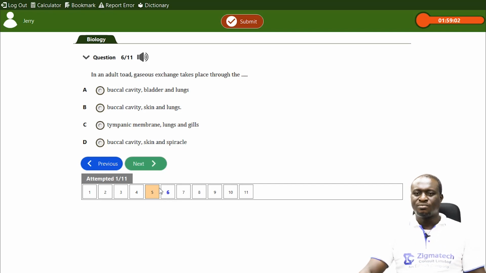Look at question 6. In an adult toad, gaseous exchange takes place through the what? Option A says buccal cavity, bladder, and lungs. Yes, buccal cavity, but there is no bladder. And B says buccal cavity, skin, and lungs. That's the perfect combination. So the correct answer there is B.